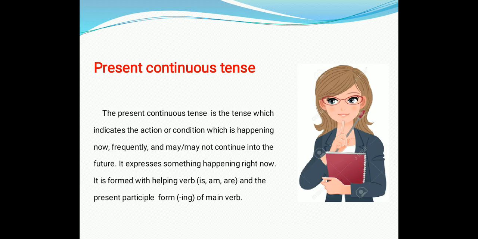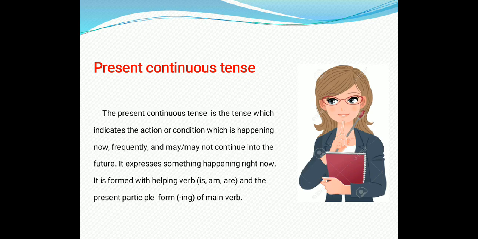Now we are in the second topic of our chapter, present continuous tense. The present continuous tense is the tense which indicates the action or condition which is happening now frequently and may or may not continue in the future.